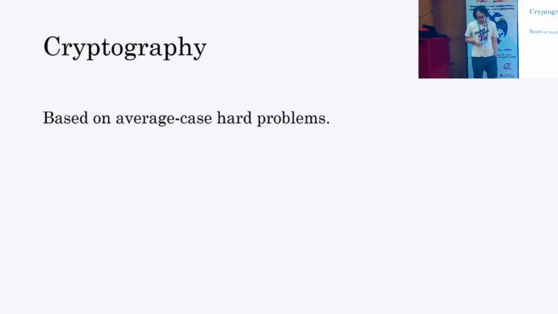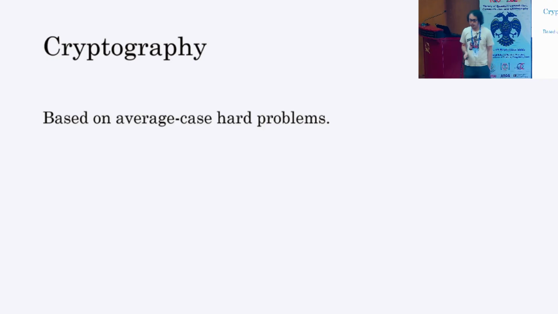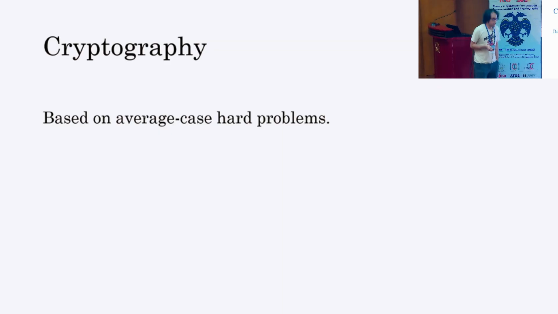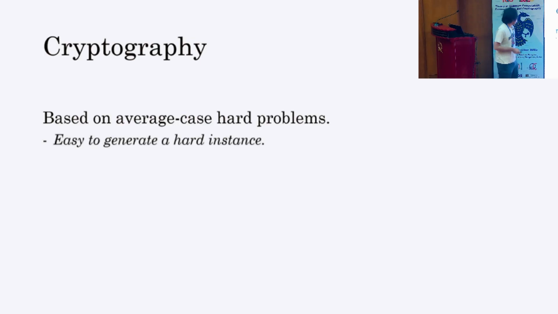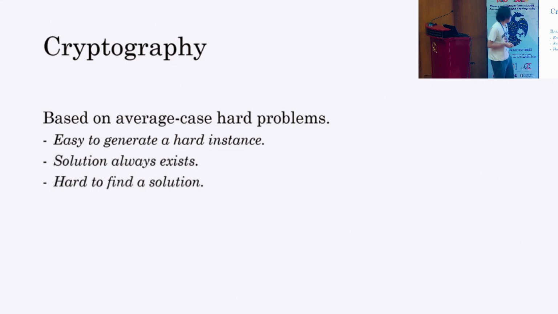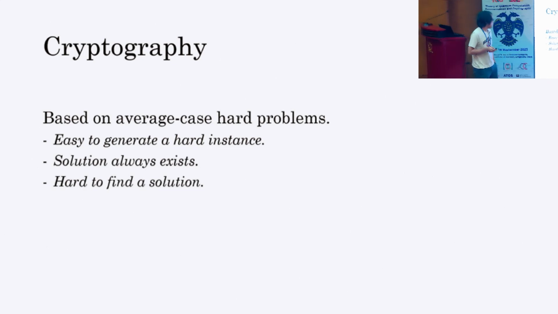So this is a talk about quantum cryptography, but let me start from talking about classical cryptography. Usually, classical cryptography is based on some average case hard problem. And usually those problems have the following properties. One, it is easy to generate a hard instance. Second, the solution already exists. And third, it is hard to find a solution. So these are the criteria of the average case hardness problem that underlie cryptography.